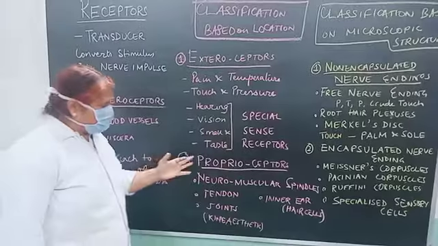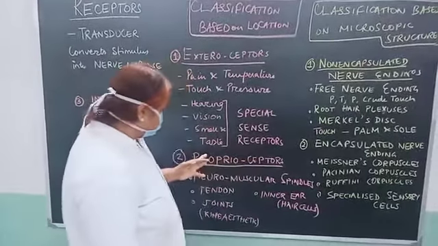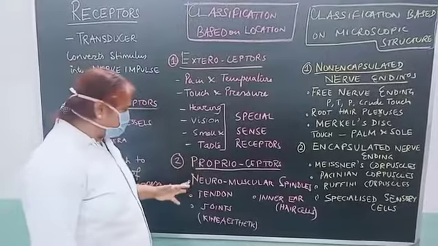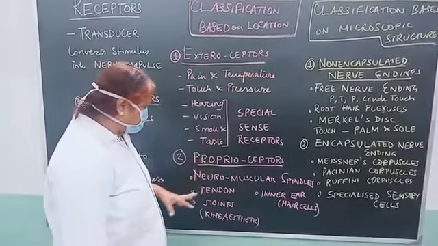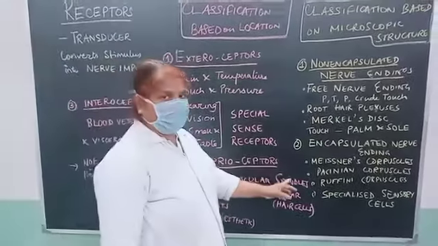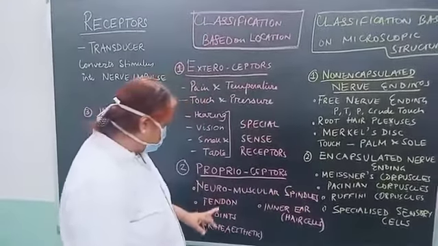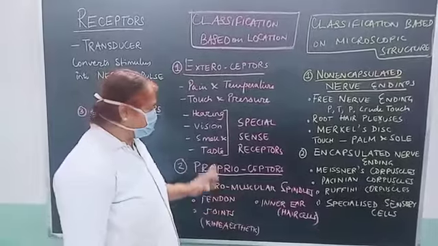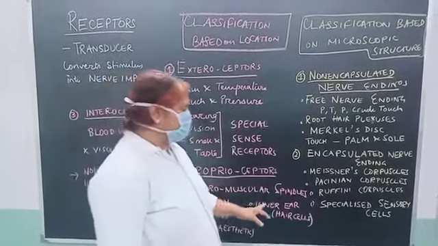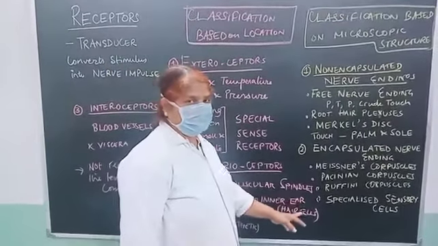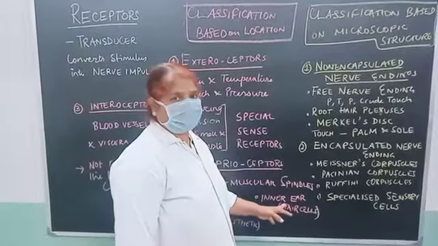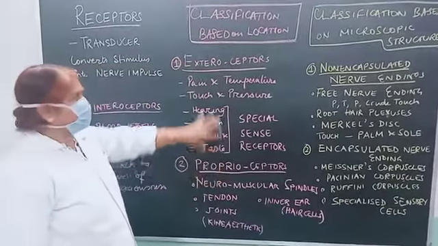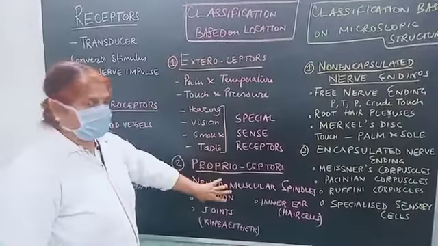Coming to the second, called proprioceptors. Proprioceptors are those receptors which carry the muscle sense, joint sense, vibration sense. They are present in the neuromuscular spindles, in the tendons, and joints. The kinesthetic sensation is carried by these proprioceptors. And in the inner ear, there are hair cells which carry the vibration sense to maintain equilibrium. So these are called the proprioceptors. First is exteroceptors, then the proprioceptors.